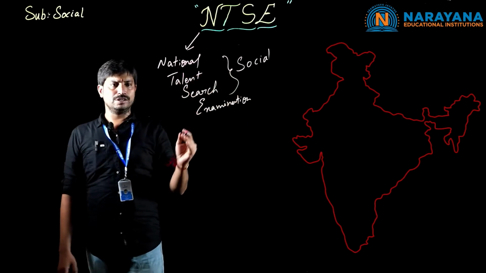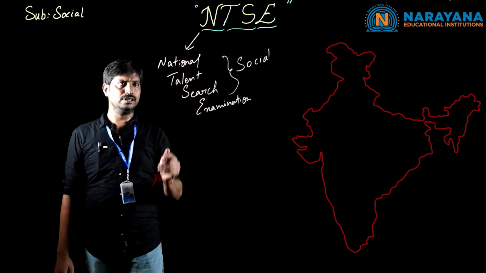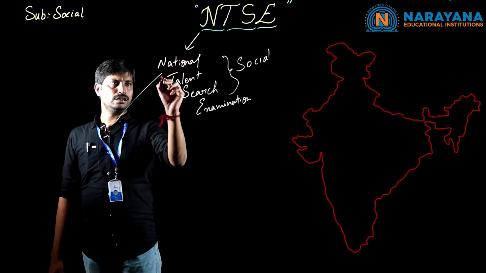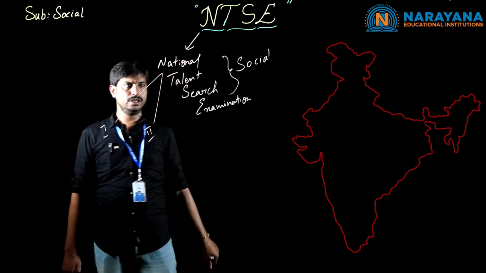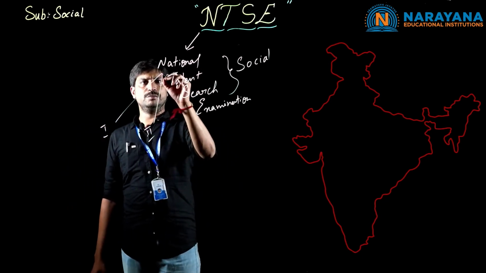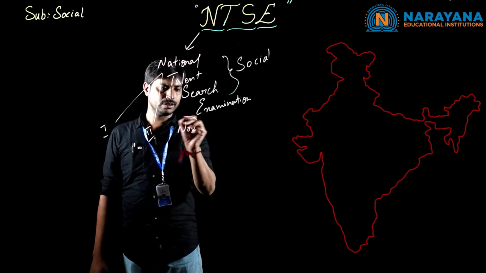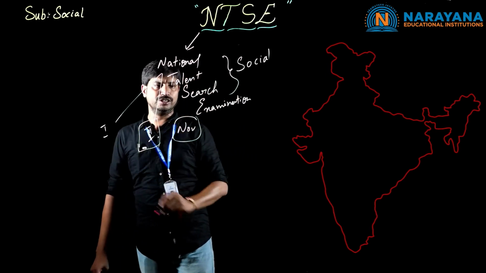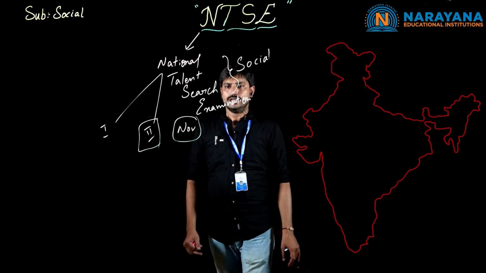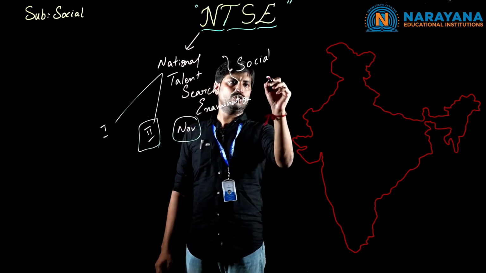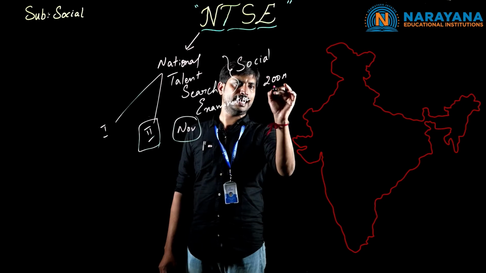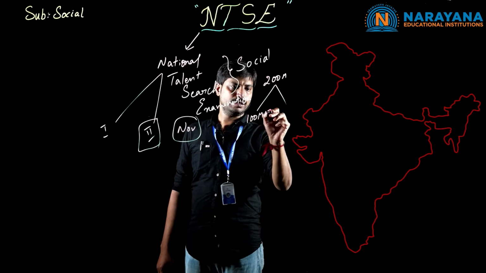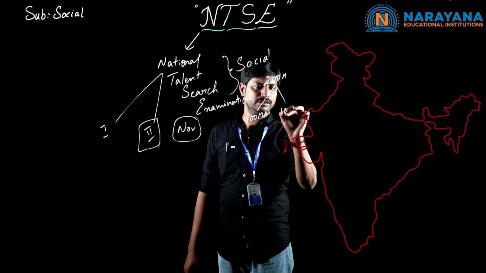Before going to the marks and the importance of social, the NTSC has been categorized into two levels, level 1 and level 2. Level 1 is conducted in the month of November every year. Clear children? Level 2 will be conducted in March and April. Out of 200 marks, the marks are categorized into two types again: 100 marks will be MAT, mental ability, and the remaining 100 marks will be SAT.